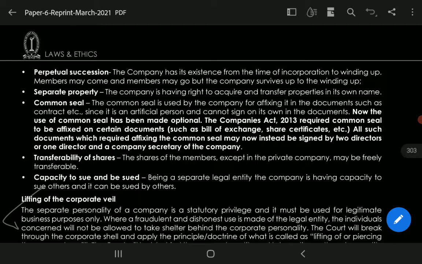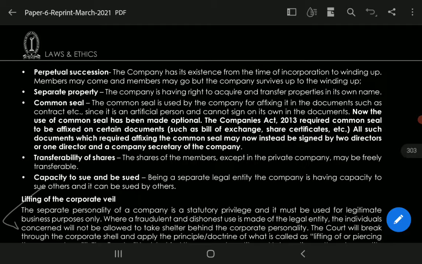अभी क्या कह रहा है? Company seal is used by the company for affixing it in documents such as contract. ये although एक artificial person है और अपना document sign खुद नहीं कर सकता, इसलिए एक common seal होती है company की. Now the use of common seal has been made optional. ये optional हो गया and the Companies Act 2013 required common seal to be affixed on certain documents जैसे bills of exchange, share certificates. अब वो उसकी जगह may be signed by the 2 directors or 1 director and the company secretary of the company if exist.